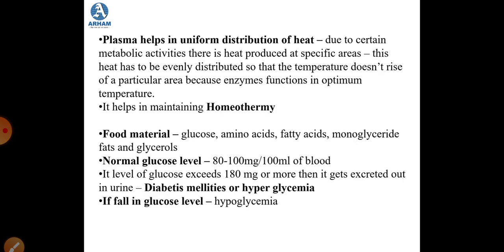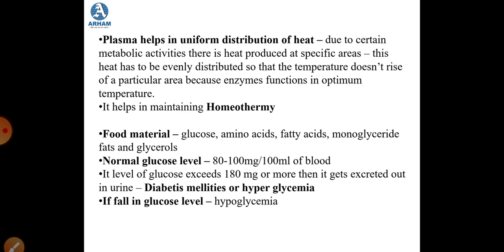Then after plasma protein, the plasma also helps in uniform distribution of heat. Now there are certain metabolic activities, or you can say internal activities, taking place in different parts of the body.